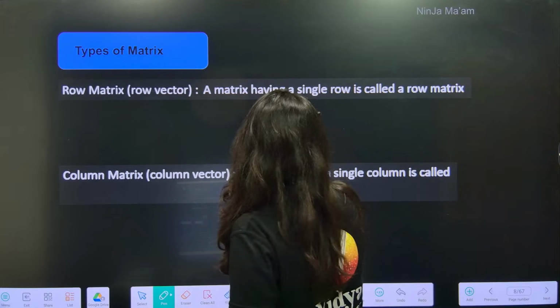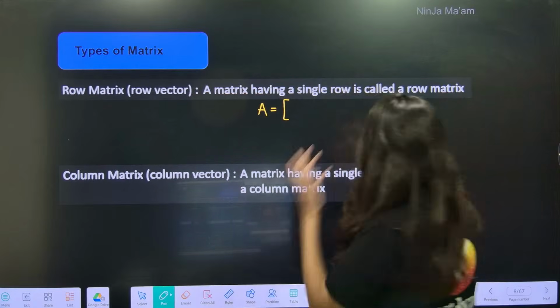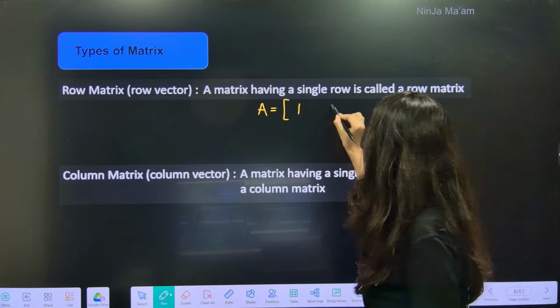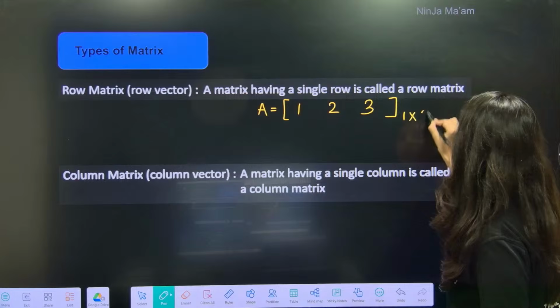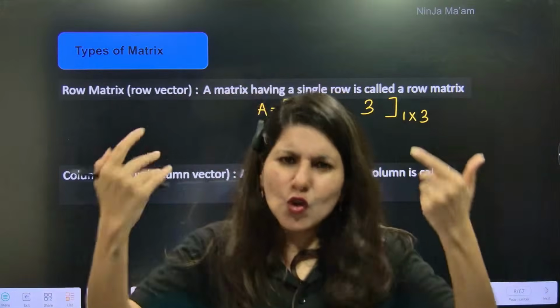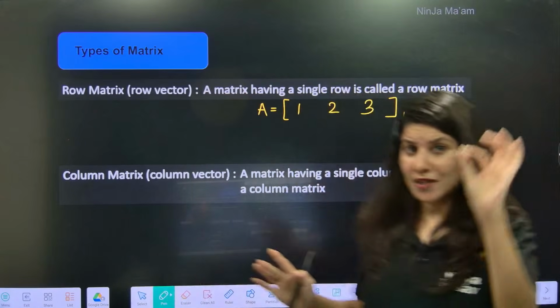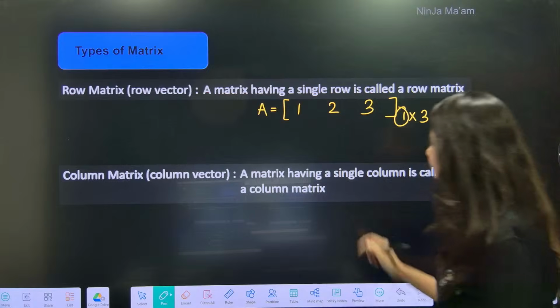So a matrix is denoted by a capital letter and it is inside a square bracket. Can you see this matrix 1, 2, 3 is having a single row? What's the order, ma'am? 1 cross 3. So having a single row and no matter how many columns, I don't care, but just a single row is the key. So a single row means it is a row matrix.